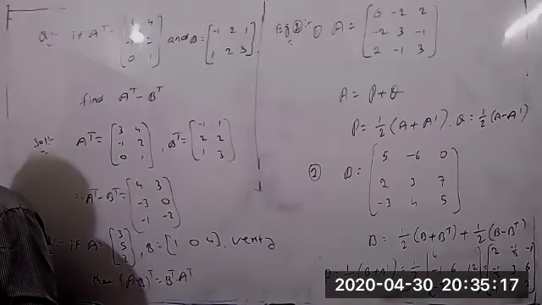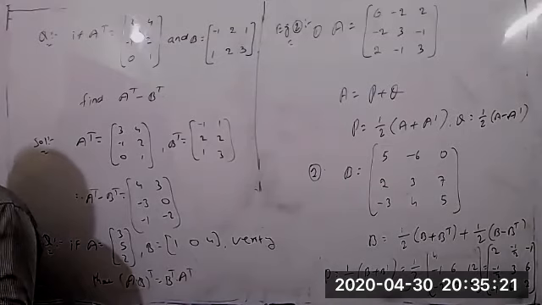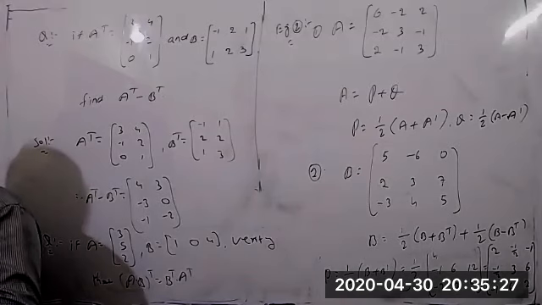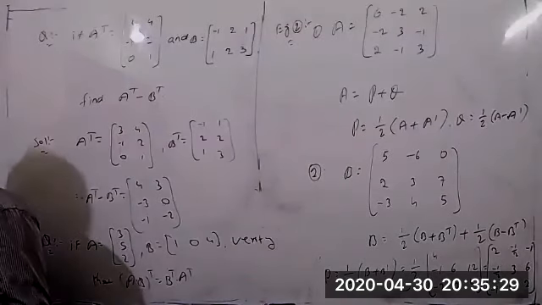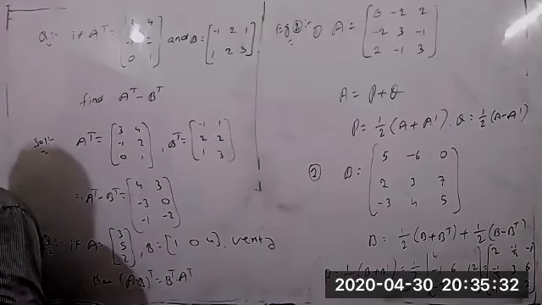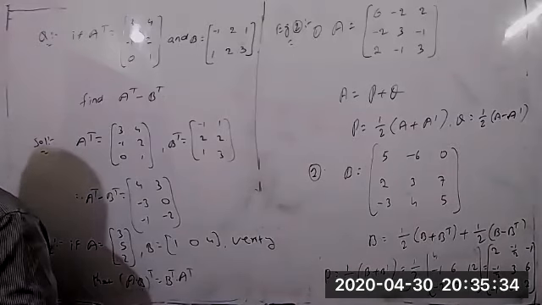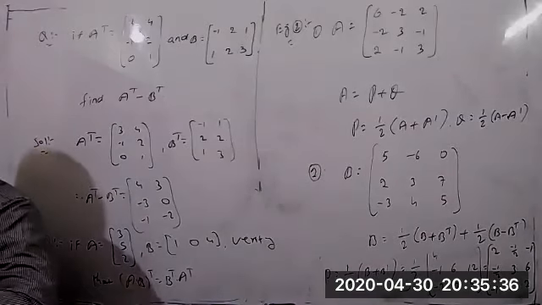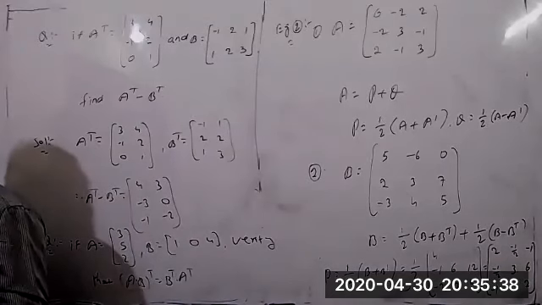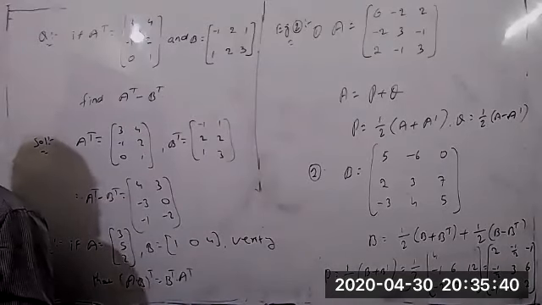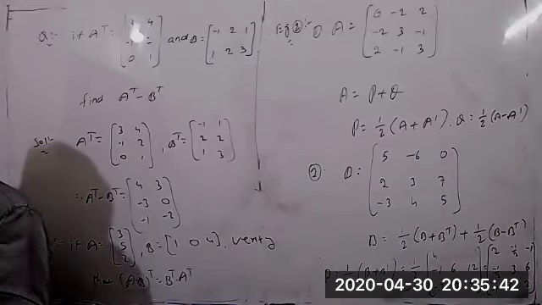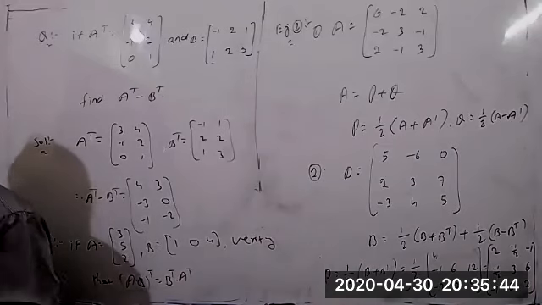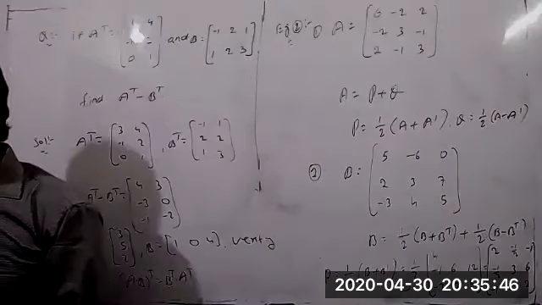Tomorrow, based on the types of matrices, we'll discuss idempotent, nilpotent, orthogonal, and adjoint matrix. These were asked previously. We'll discuss everything again tomorrow, because that is more important for the objective point of view. Once we complete these special kinds of matrices, then we go to elementary transformation, the last exercise for this chapter.